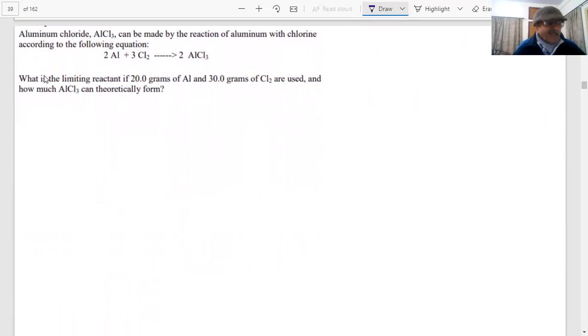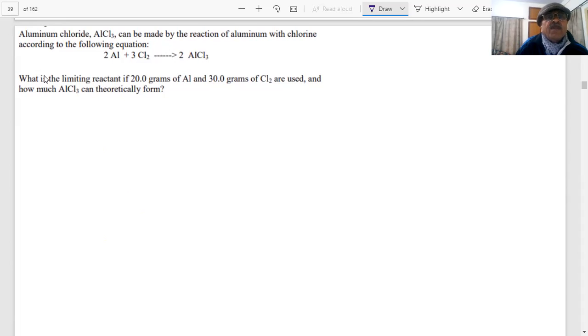Another question on the screen, student. After today's class, there will be no doubt about limiting reagent. You will be able to do all the numericals, because students are having great difficulty in this. Therefore, I decided to give more practice, student. Once you do it, you can do it anywhere, no problem.